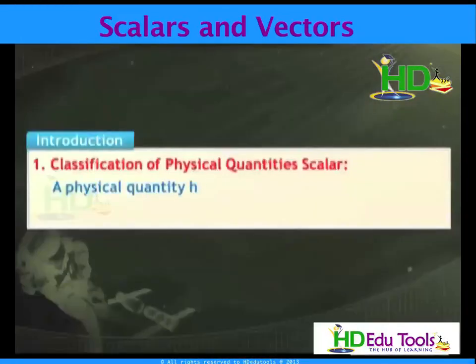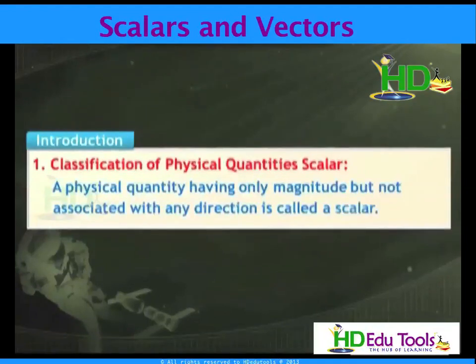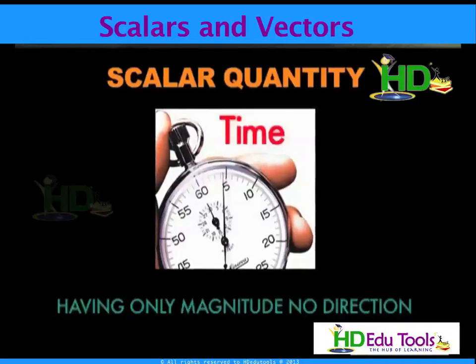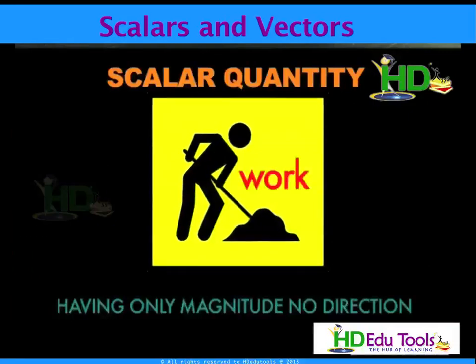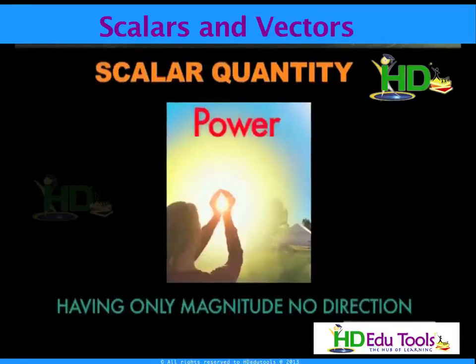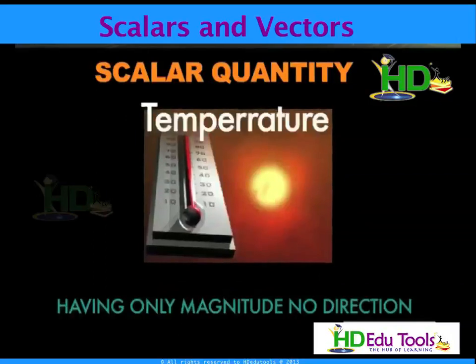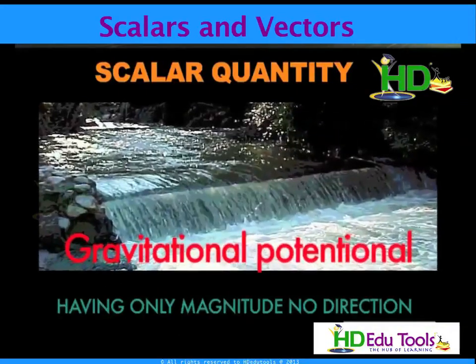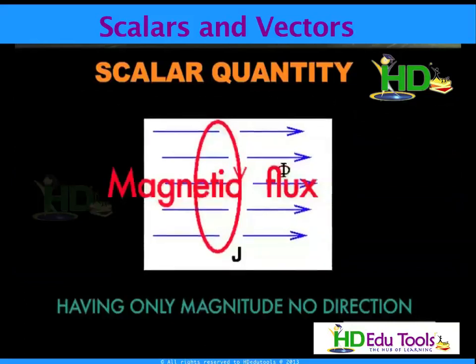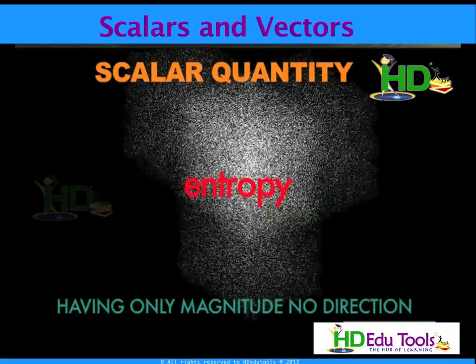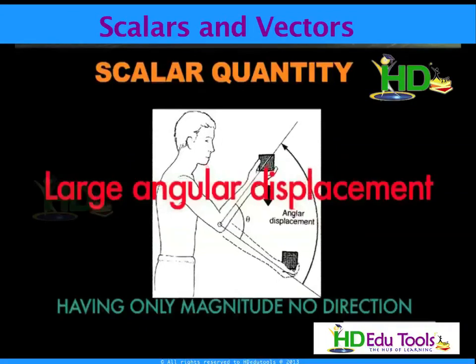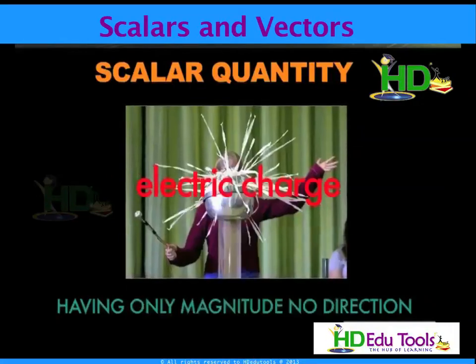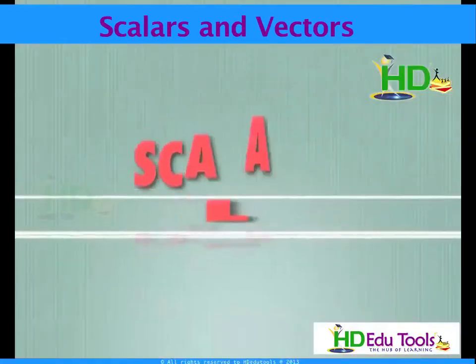A physical quantity having only magnitude but not associated with any direction is called a scalar. Some examples of scalars: time, mass, distance, speed, work, energy, power, pressure, temperature, electric current, gravitational potential, pole strength, magnetic flux, entropy, electric capacity, velocity of light, large angular displacements, electric charge. These are all examples of scalar quantities.